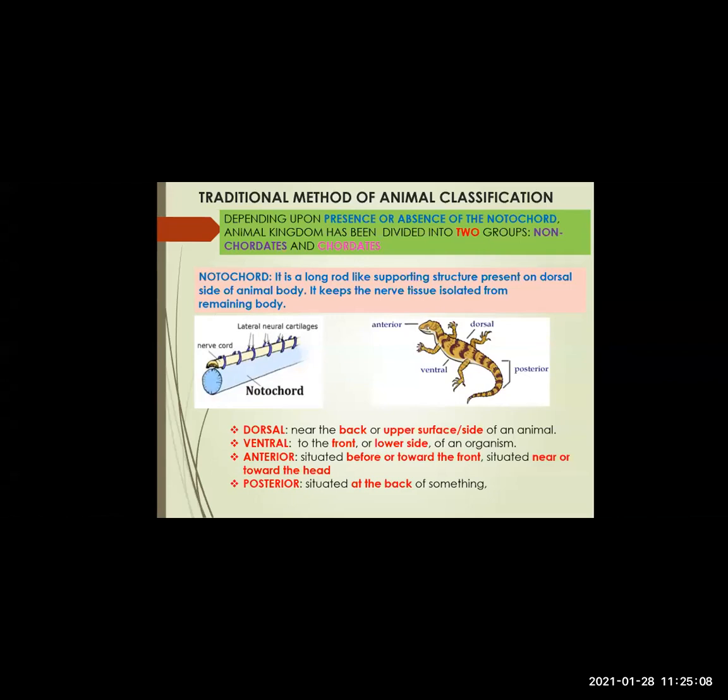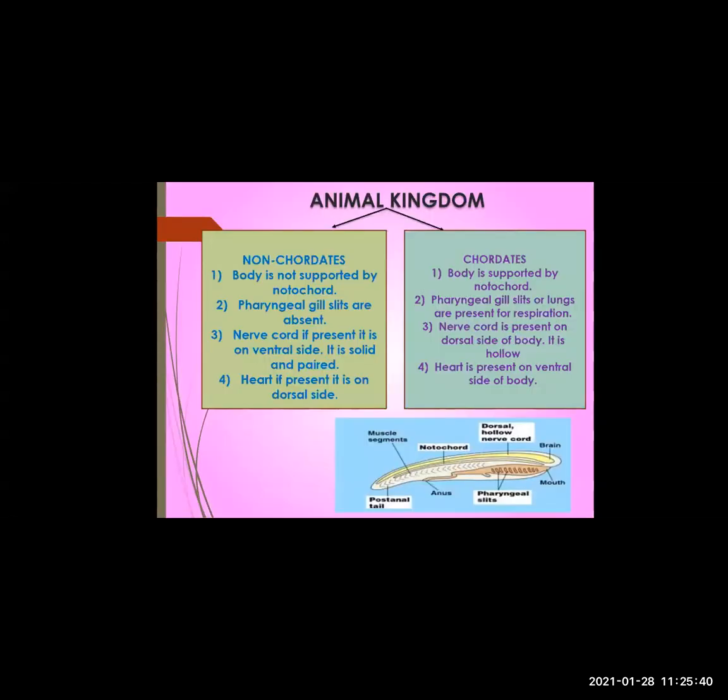Dorsal means near the back or the upper surface or side of an animal. You can get an idea by looking at the picture. Where is dorsal? Isn't it? Ventral, to the front or lower side of an organism, or the belly side of that organism. Anterior, towards the front or towards the head region. Posterior, situated at the back of something or away from the head. So these are a few anatomical positions which you have to remember.